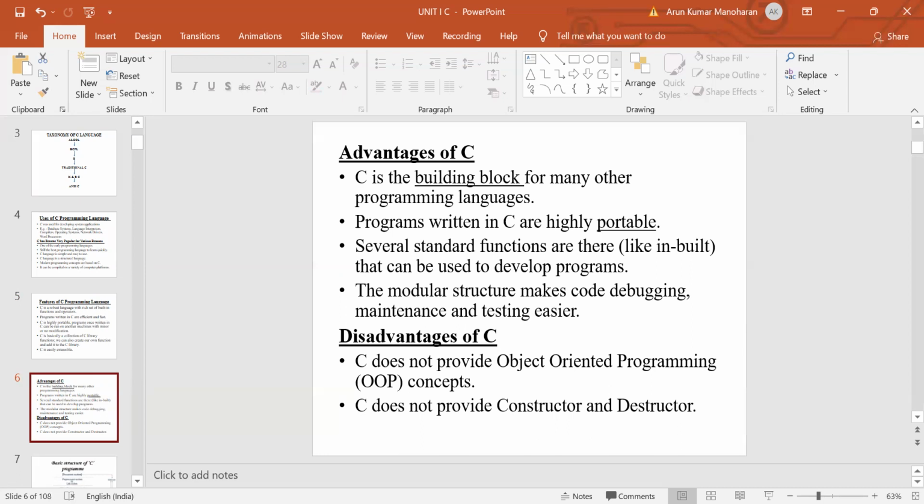So C does not provide an object-oriented programming concept, whereas C++ and Java provide the OOPS concept. And then C does not provide a constructor and destructor concept. Constructor and destructor, these two are special member functions. So these are the advantages and then disadvantages of C program.